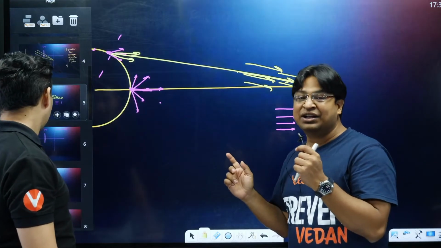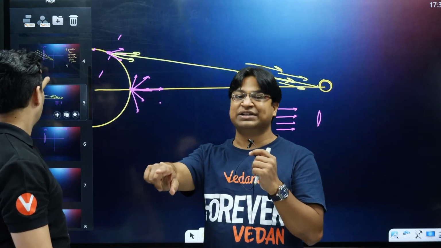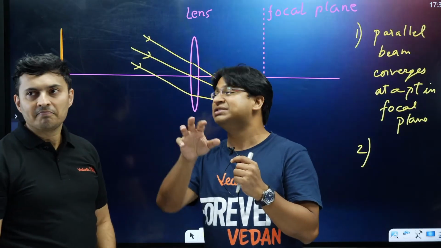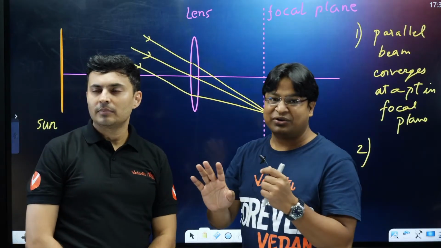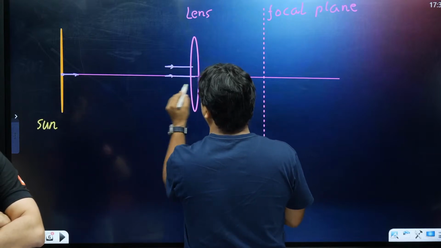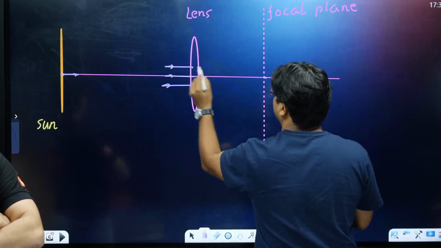Now this is a very subtle idea. So if you are not getting this idea, that's not your fault. The point is that no one has given you this deep an explanation till date. Rays coming from this place convert into a parallel beam like this, which converges here.